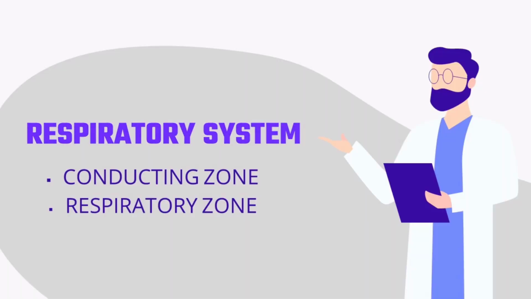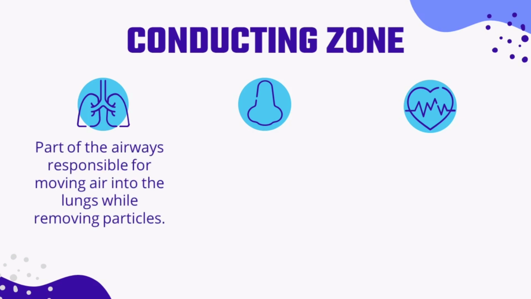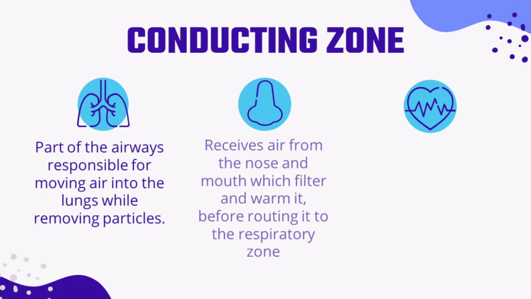Functionally, the respiratory system is separated into two, which are the conducting zone and the respiratory zone. The conducting zone is the part of the airways that is responsible for moving air into the lungs while removing particles. It is the zone that receives air from the nose and mouth, which filter and warm it before routing it to the respiratory zone.